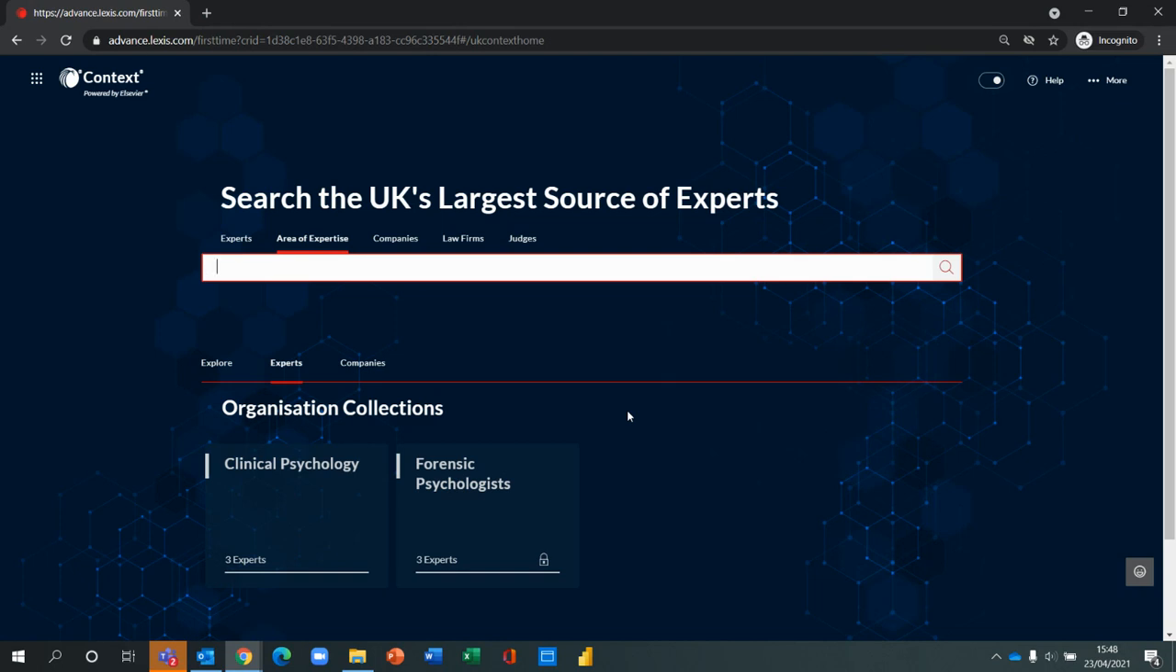Context Expert Analytics delivers actionable insight at the point of need. And we've received consistent feedback that a key problem for lawyers when appointing an expert is that they currently rely on the opinions of colleagues or anecdotal history and have no quantitative starting point when compiling a shortlist of experts. So we've leveraged the power of the LexisNexis US Context product and brought that to the UK to create the UK's largest AI-powered database of experts.